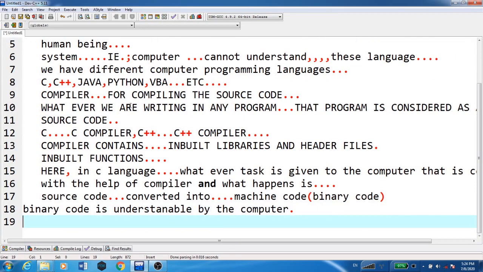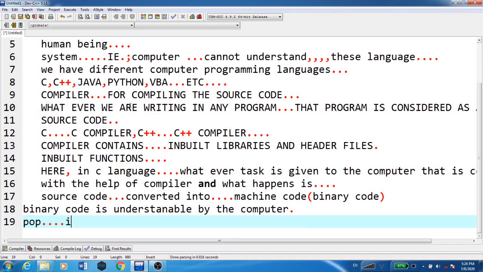Now as we said, C is a procedure oriented language. What does that mean? Procedure means whenever a task is given to the computer and particular functions are used for the execution of those programs, we call it procedure oriented.